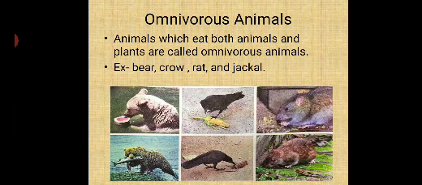Omnivorous animals are the animals which eat both animals and plants. Example: bear, crow, rat and jackal are called omnivorous animals.